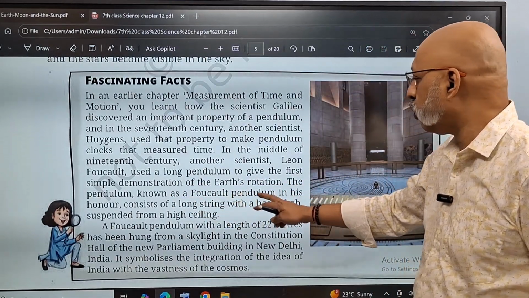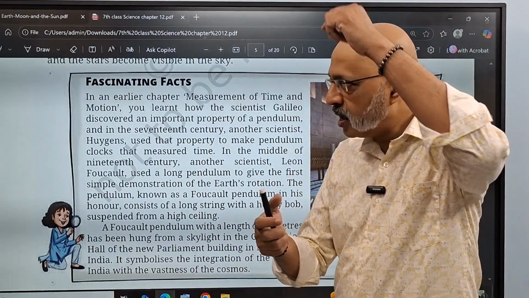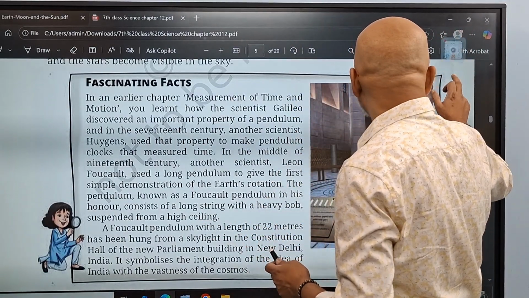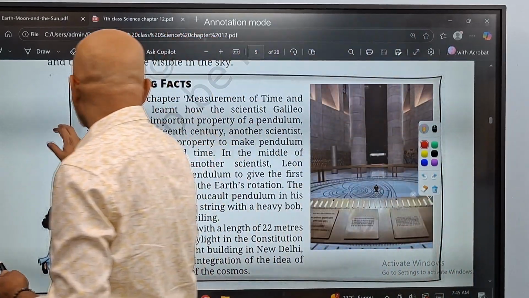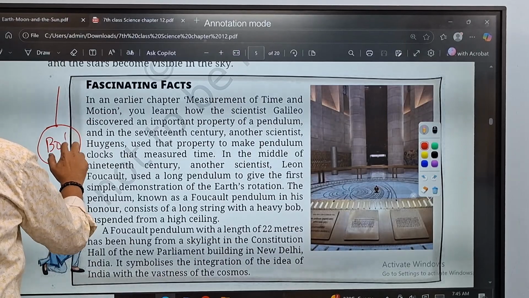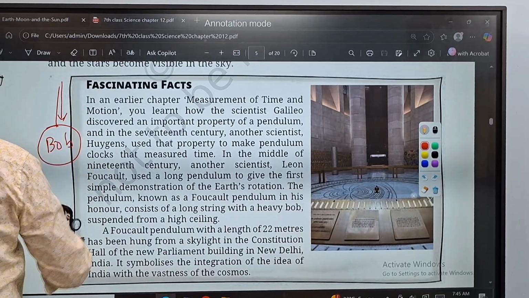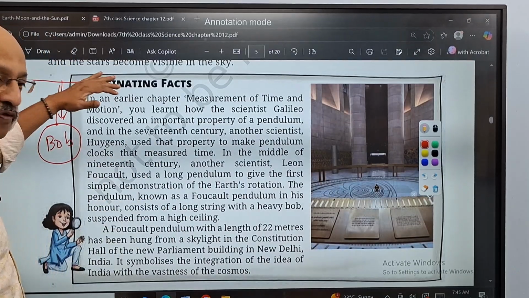The pendulum, known as the Foucault pendulum in his honor, consists of a long string with a heavy bob, a long thing like this, and then there is a bob at the end, the way the pendulum of a clock looks. This is called the bob, and this is the long string suspended from a ceiling. He has suspended it from a ceiling.